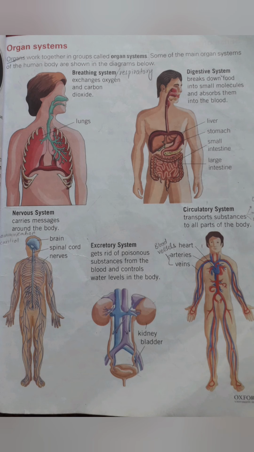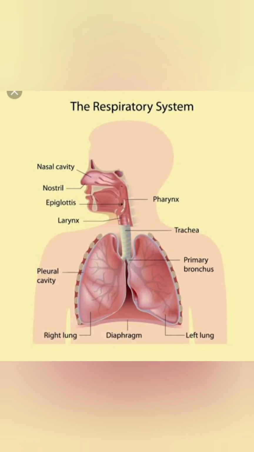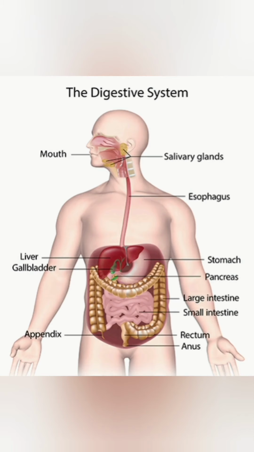Students, when organs work together in groups called organ systems, some of the main organ systems of the human body are shown in the diagram. The first one is the breathing system, which is also known as the respiratory system. In this system, there is an exchange of oxygen and carbon dioxide, and it consists of lungs, trachea and nasal cavity. The next one is the digestive system. In this system, food breaks down into small molecules and is absorbed into the blood, and it consists of liver, stomach, small intestine and large intestine.